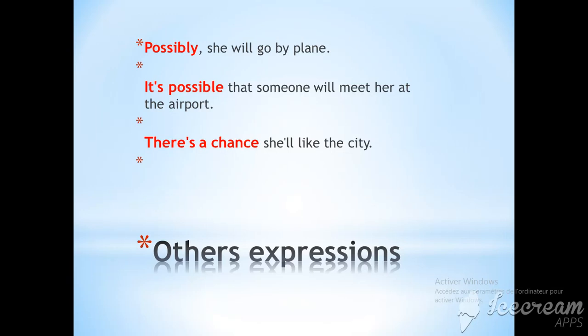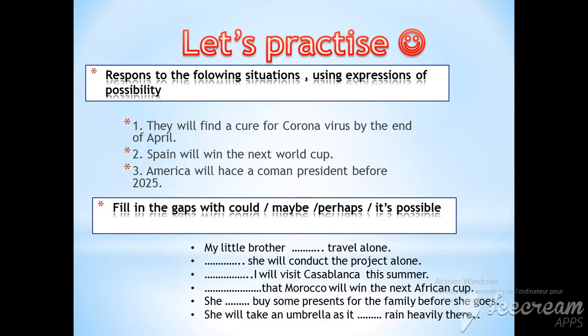Examples: possibly she will go by plane. It's possible that someone will meet her at the airport. There is a chance she will like the city. Now let's move on to the practice.